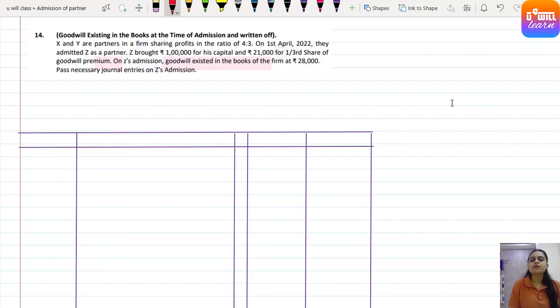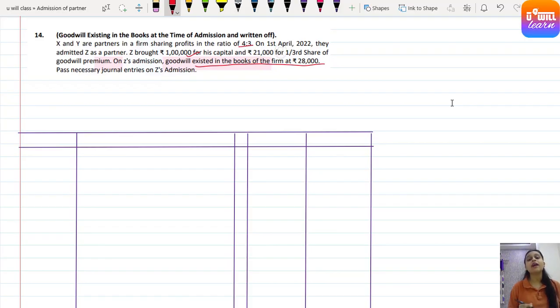X and Y are partners in a firm sharing profits in the ratio of 4 is to 3. On 1st April 2022, they admitted Z as a partner. Z brought rupees 1 lakh for his capital and rupees 21,000 for one-third share of goodwill premium. On Z's admission, goodwill existed in the books of the firm at rupees 28,000. Pass necessary journal entries on Z's admission. So Z, a new partner, is admitted for one-third share and he brings rupees 1 lakh for his capital and 21,000 rupees for his share of goodwill premium.